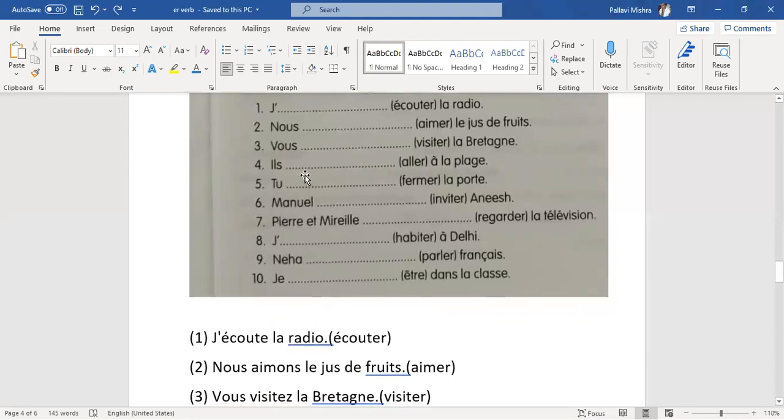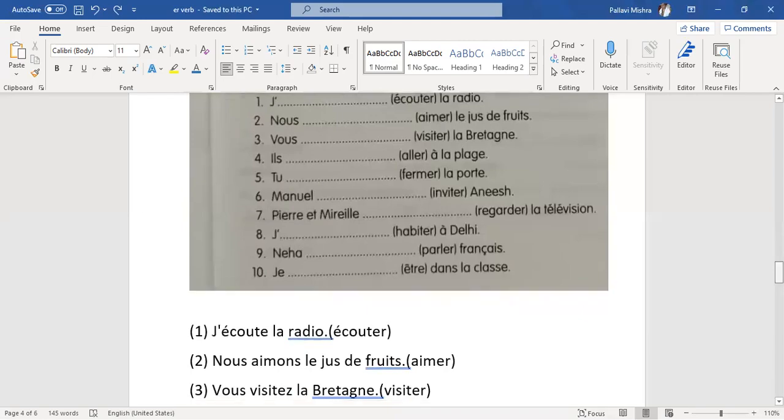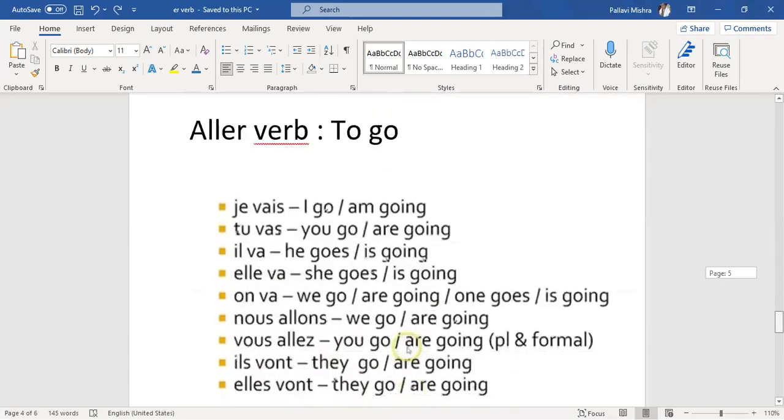Fourth one is il aller à la plage. Here you can see it is er, but this is not an er verb because it is an irregular verb. This is an exception. It doesn't follow the er pattern. So with il we put va, because the aller verb conjugates according to the subject in another way, like this one.